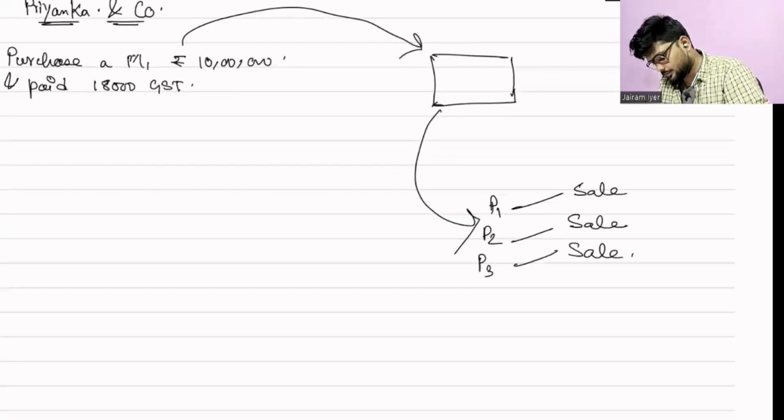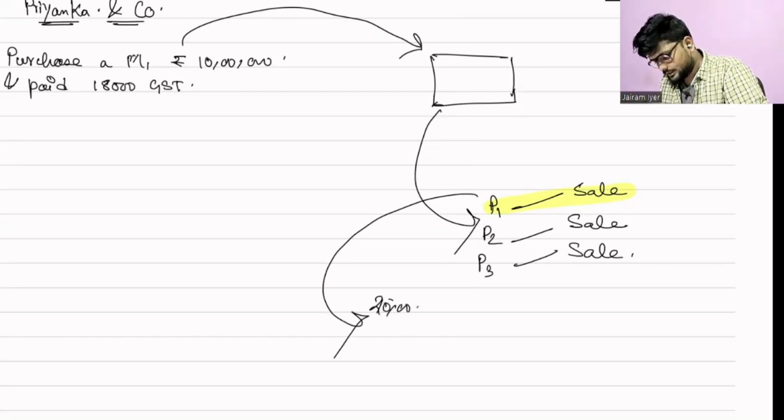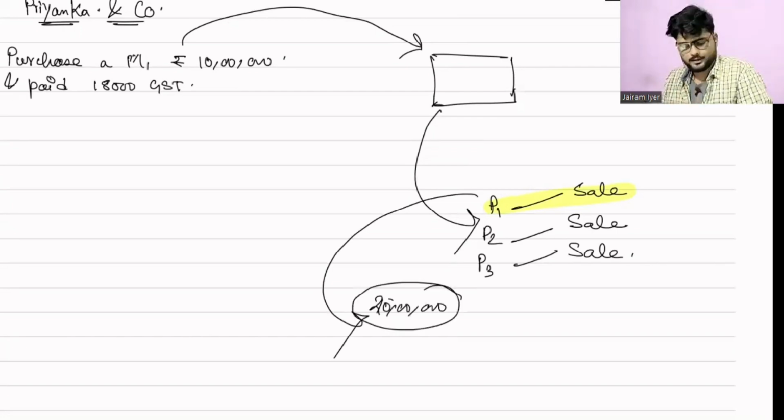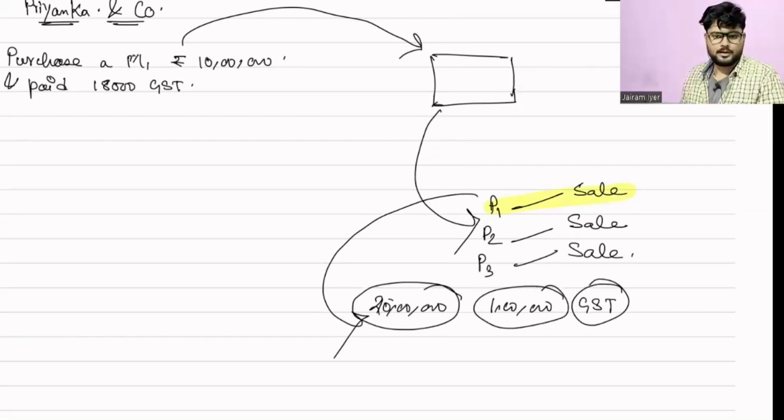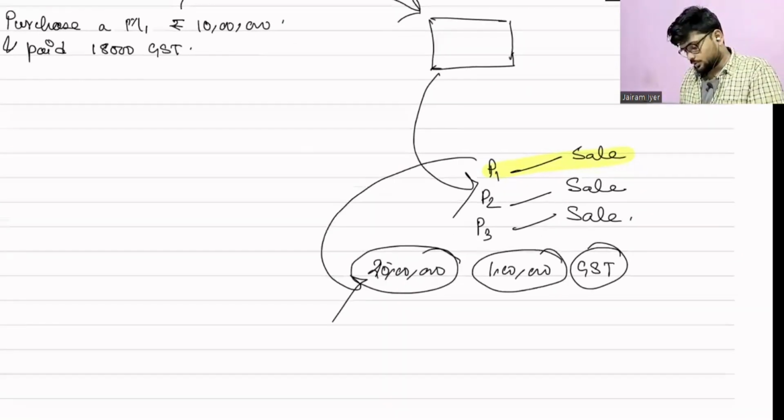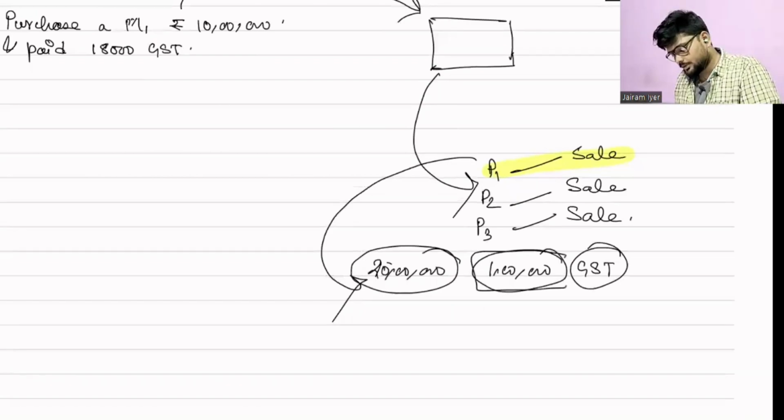On sale of product 1, she has received 20 lakhs as the amount of the product, and she has also received, say, 1 lakh GST. So this 1 lakh has to be deposited by her to the government.